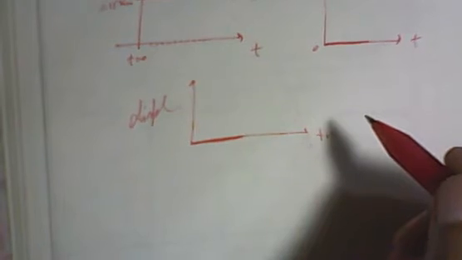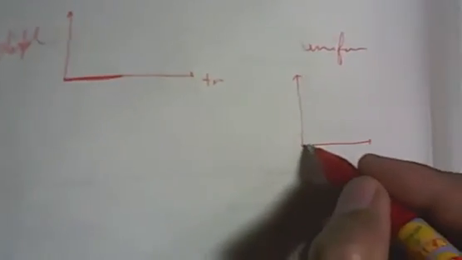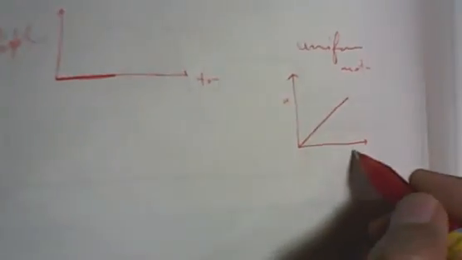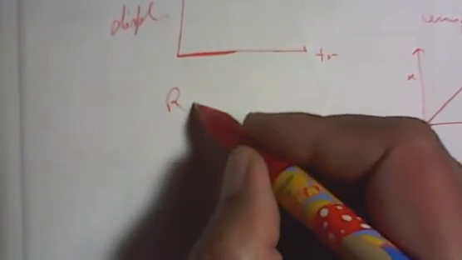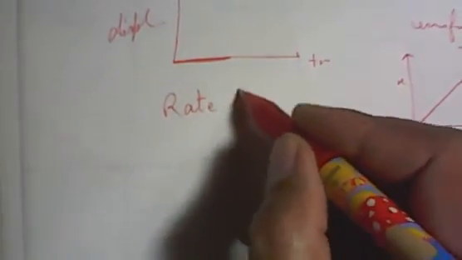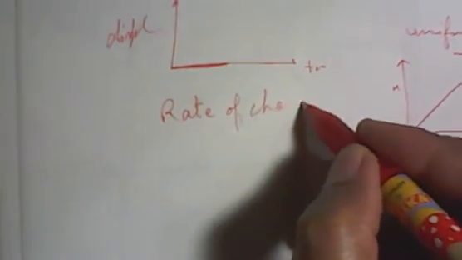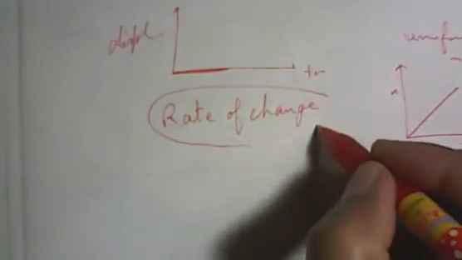If there is uniform motion, then in that case the graph is a steady, oblique line. So this is the uniform motion graph. Position and time, so there is a rate of change. Now this phrase, rate of change, is very important, three words, rate of change.